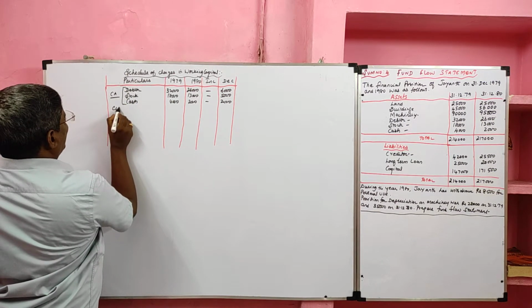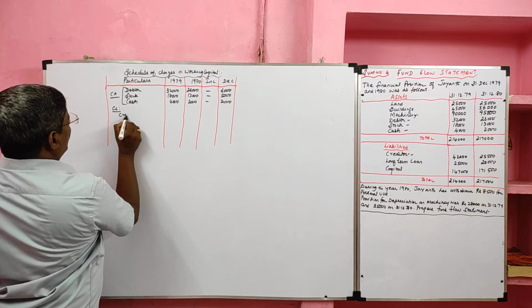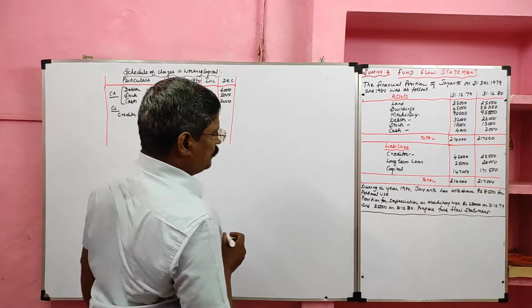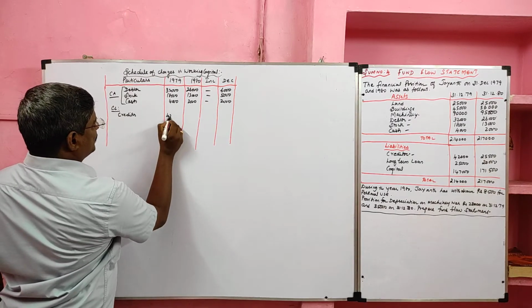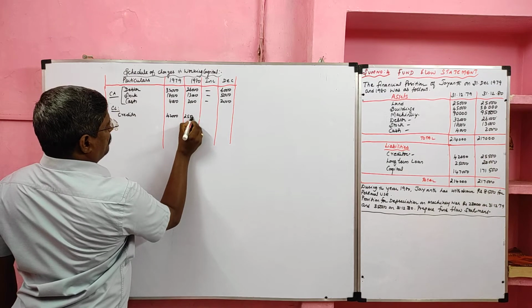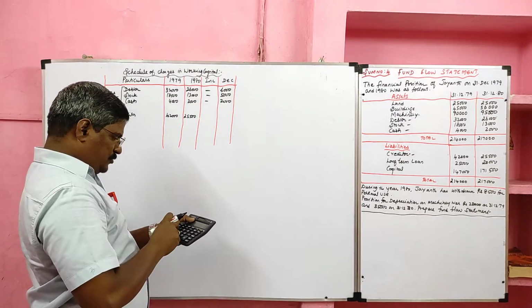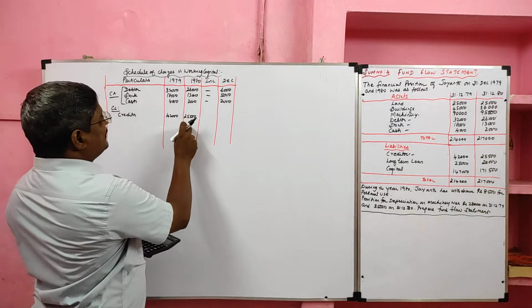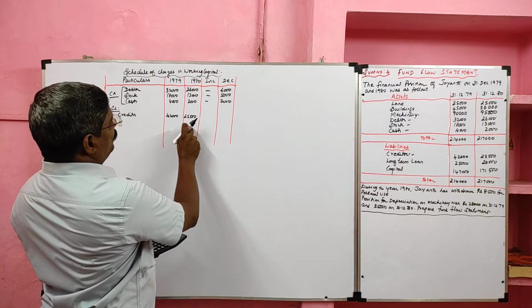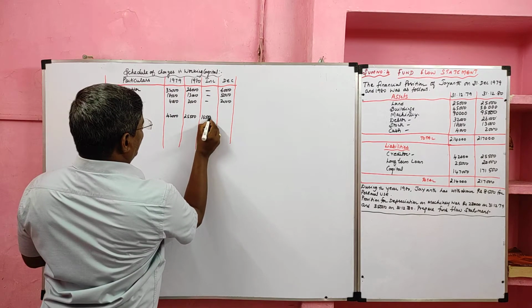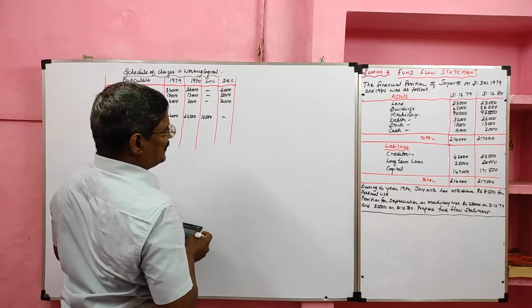Then we have to take current liability. There is only one item in relation to current liability, that is creditor. 42,000 opening balance, closing balance 25,500. So 42,000 minus 25,500. There is a decrease in creditor value, which results in an increase in working capital of 16,500. There are no other current assets and current liabilities.